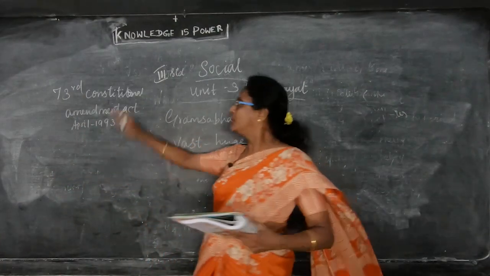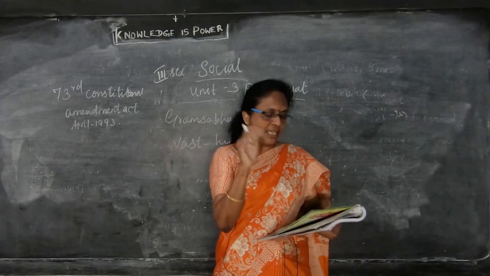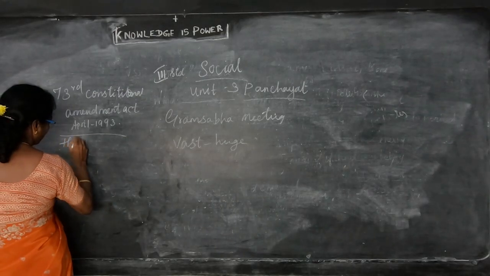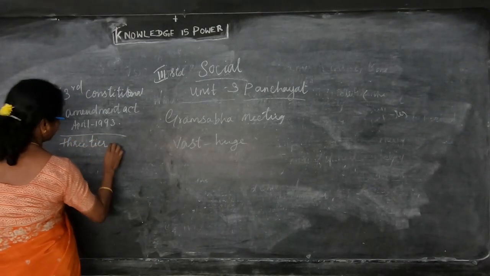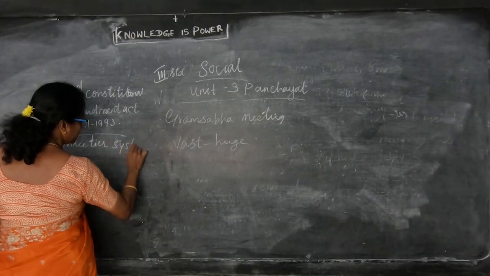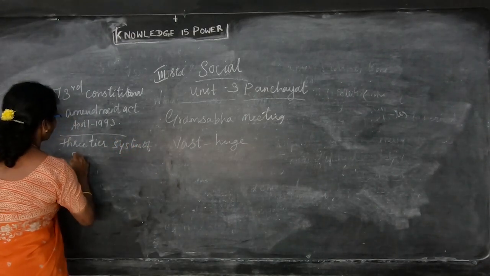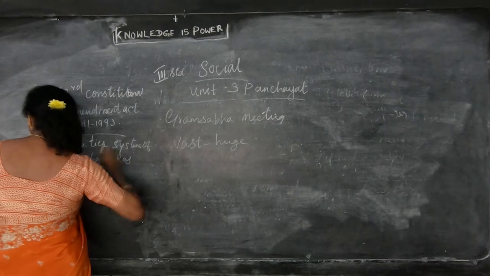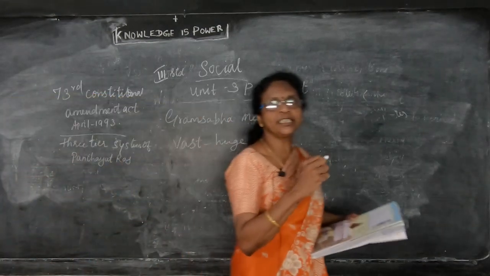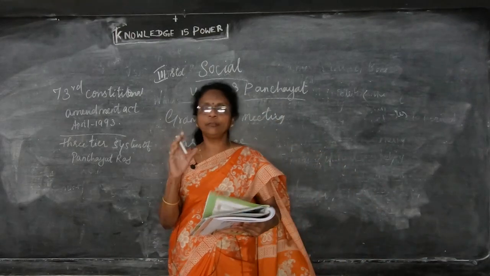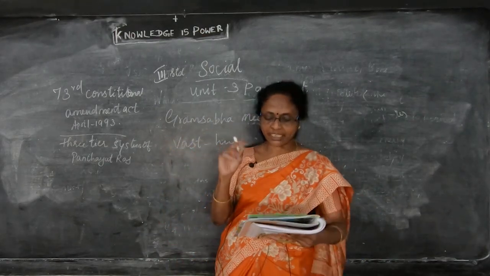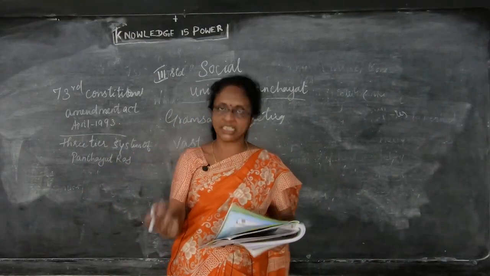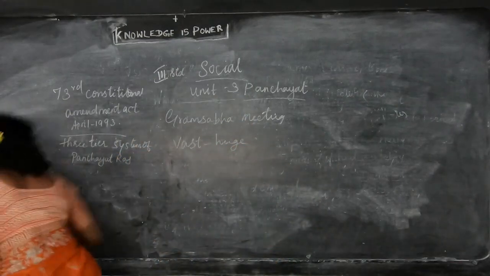What are the salient features of this Amendment Act? They added the 3-tier system of the Panchayat Raj. What is that? They divided it into three tiers. In this 3-tier system, Panchayats have been set up in every village. How is it formed? A village with 500 people and above will form a village Panchayat. So, what are the 3 tiers in this Panchayat?